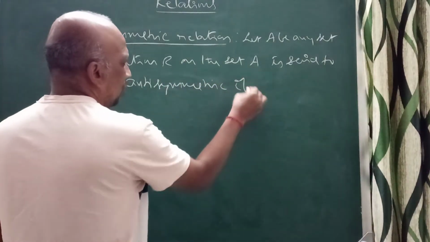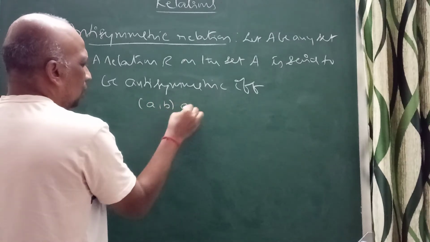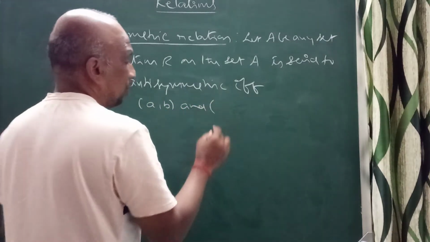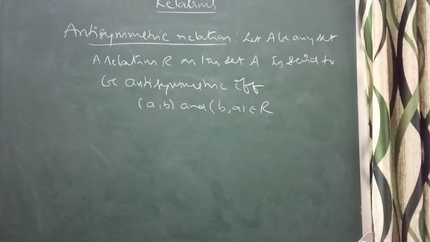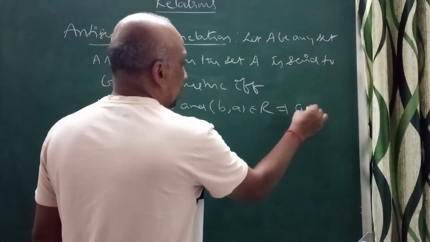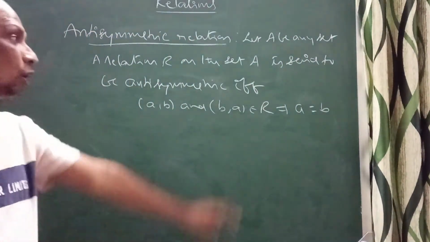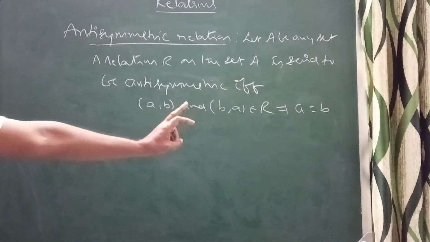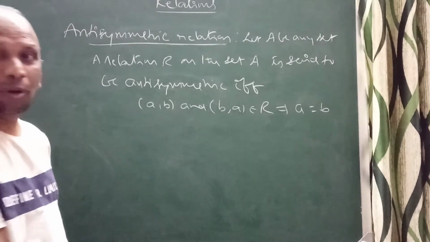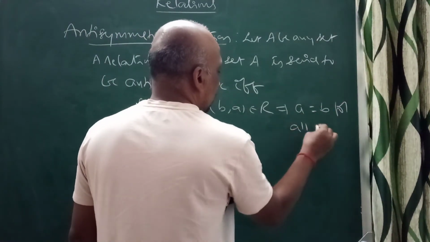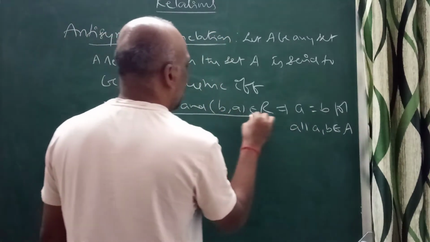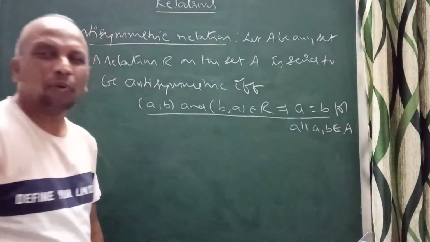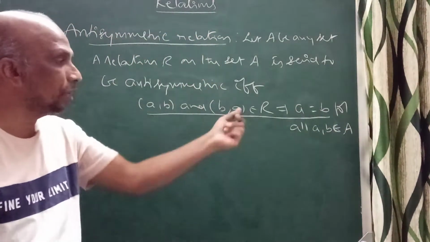A relation R is said to be antisymmetric if and only if (A,B) and (B,A) belong to R implies A is equal to B, for all A,B belonging to the set A. That is the rule. When they are talking about antisymmetric, (A,B) and (B,A) belong to R implies A is equal to B. This is known as an antisymmetric relation.